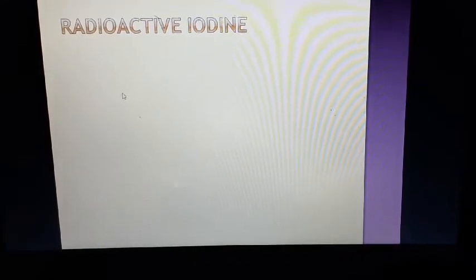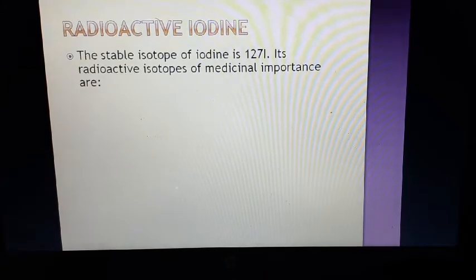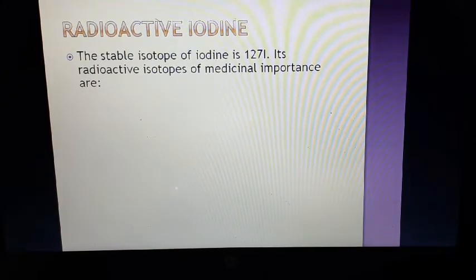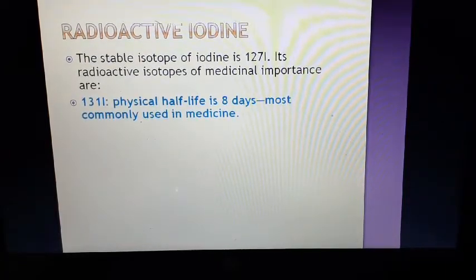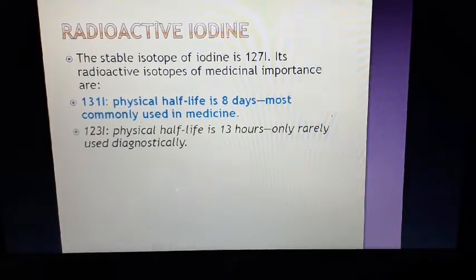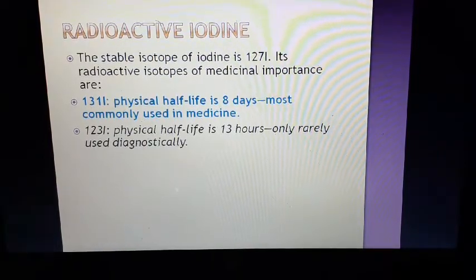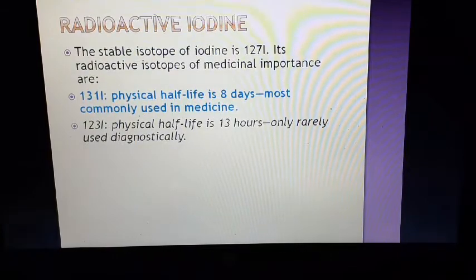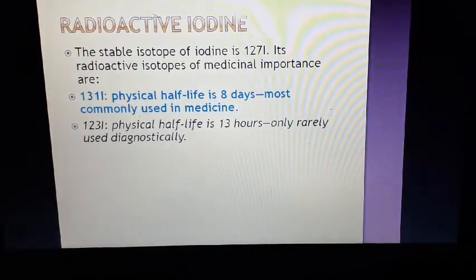So we have mentioned antithyroid drugs, we have mentioned the iodide, but now radioactive iodine. The stable isotope of iodine is 127. Its radioactive isotopes are of medicinal importance. We can use 131I, whose physical half-life is 8 days, most commonly used in medicine, but 123I has a half-life of 30 hours and is only rarely used diagnostically. So radioactive iodine has two uses: one is treatment, one is diagnosis.